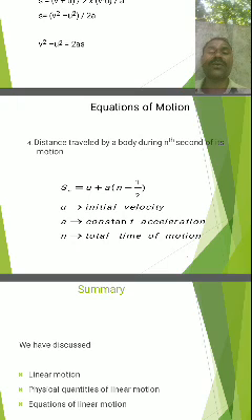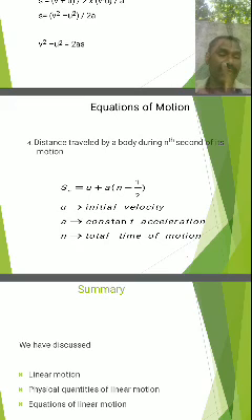n is the total time of motion, like the first second, or second second, or third second, or fourth second. So n is the number of seconds or time of motion. These are the four equations of motion.